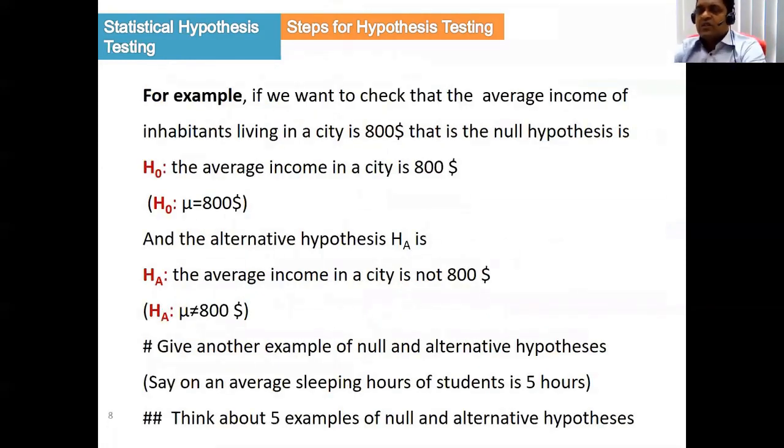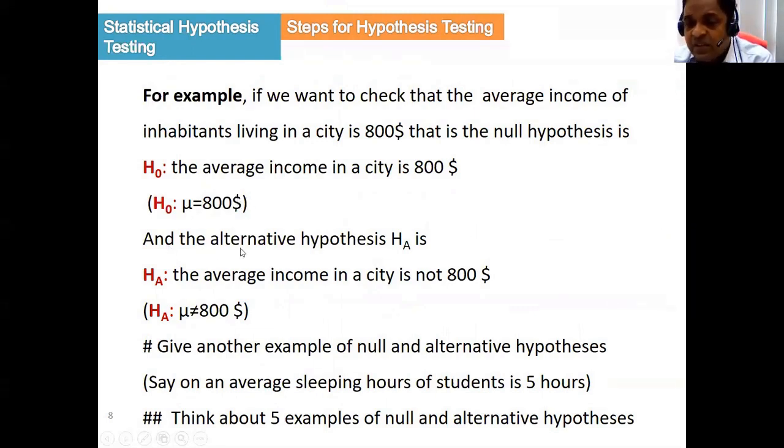For example, let us go into details. What is the null hypothesis? We want to check whether the average income of the inhabitants in a city is $800. So what is the null hypothesis? We have to agree that the average income of the inhabitants of the city is $800. That is, H naught will be mu, the mean income, equals $800. This is the null hypothesis.